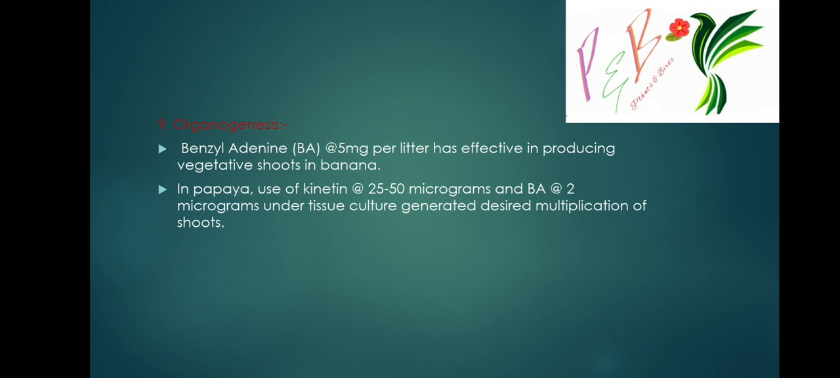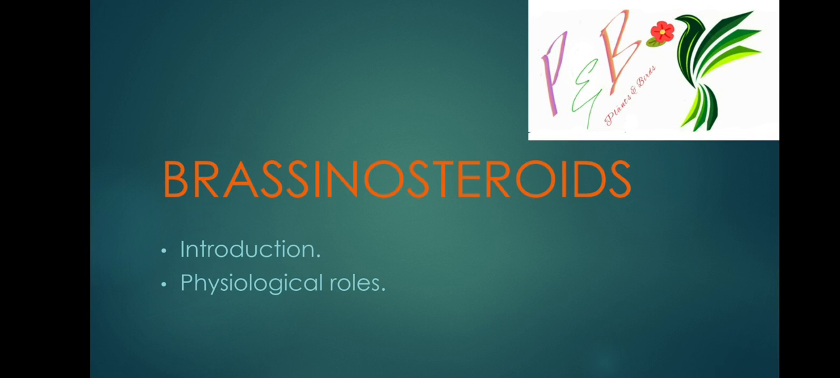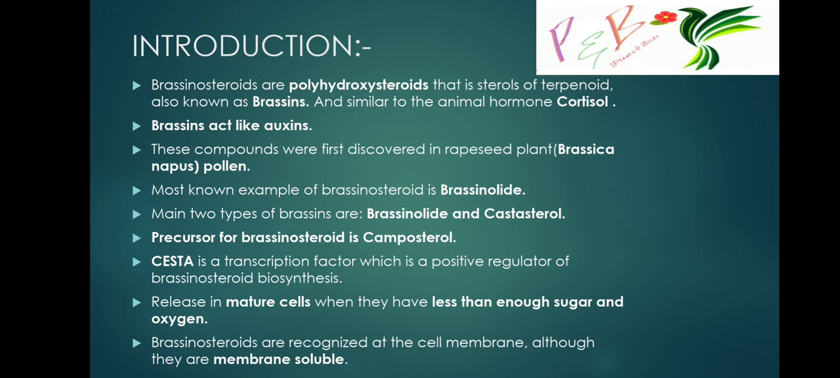This is about the cytokinin. Next, the plant growth regulator is brassinosteroid. We will discuss it by introduction and physiological roles. First, introduction. Brassinosteroids are polyhydroxy steroids, that is, sterols of terpenoid, also known as brassins, and similar to the animal hormone cortisol. They also function like cortisol.